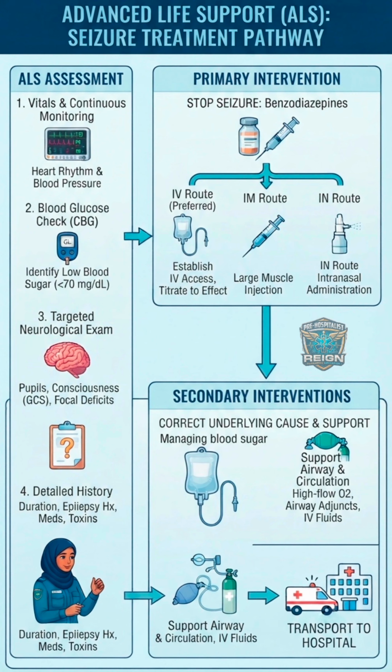Phase 2. Advanced interventions. If a seizure won't stop on its own, or if the patient's body is crashing, ALS providers step in with advanced medical treatments. Stopping the seizure: anticonvulsant medications. The primary ALS weapon to stop a prolonged seizure is a class of medications called benzodiazepines, like lorazepam or midazolam. Paramedics try to start an IV, intravenous line, to give these meds directly into the bloodstream.